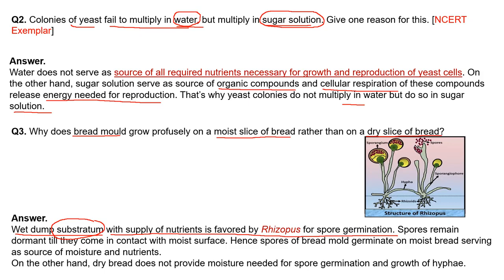Spores remain dormant. Dormant means they are inactive. Till they come in contact with a moist surface, they are as good as dead. But as soon as they come in contact with a favorable environment, they start growing. Hence spores of bread mold germinate on moist bread, which serves as a source of moisture and nutrients. Moisture is very important because it is a medium for the nutrients to get dissolved, and then they can be absorbed by Rhizopus.